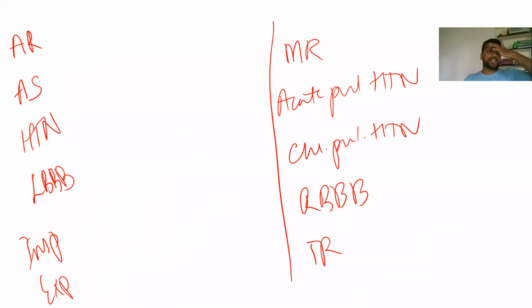So what happens in case of aortic stenosis and aortic regurgitation with respect to A2 and P2? We'll discuss one by one. We'll take it that normally this is A2, this is P2, which occur normally. Whether it is physiological, expiration or inspiration, always A2 is first and then P2 comes afterwards.